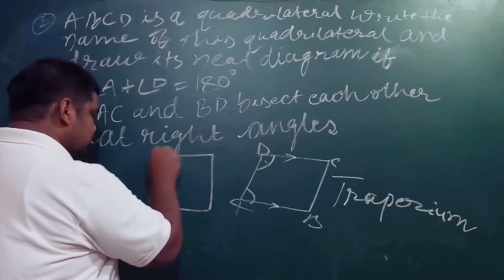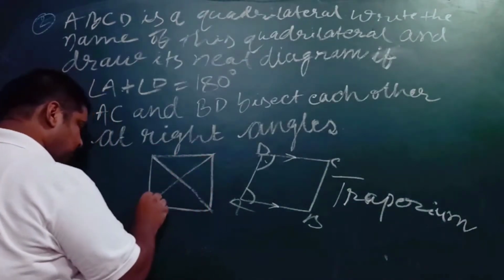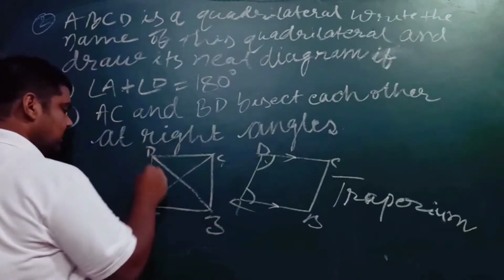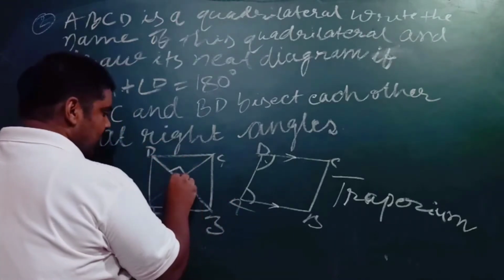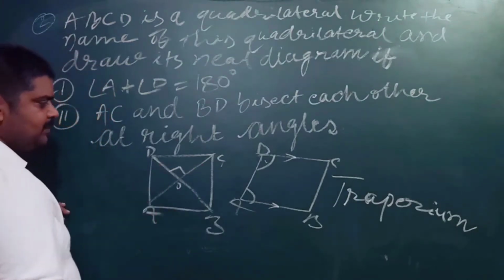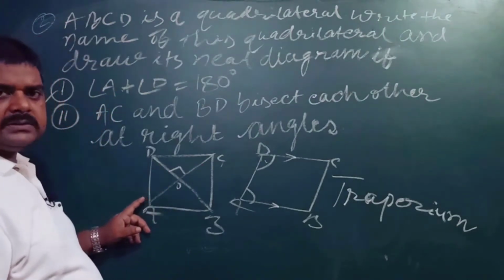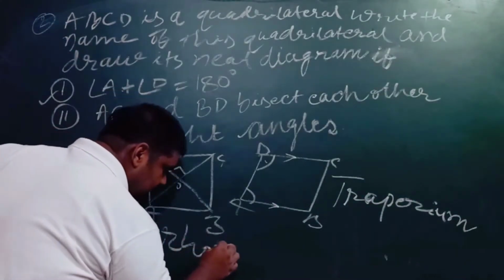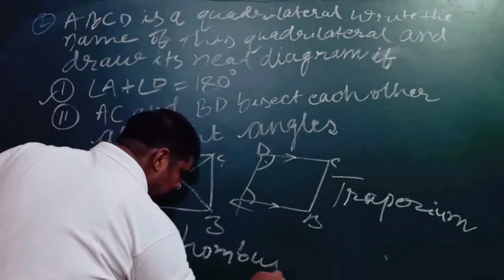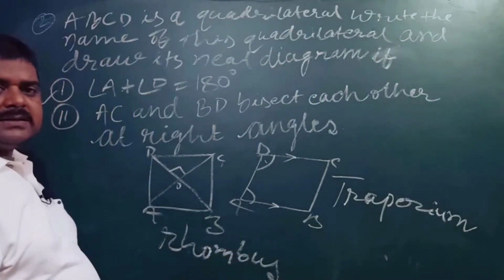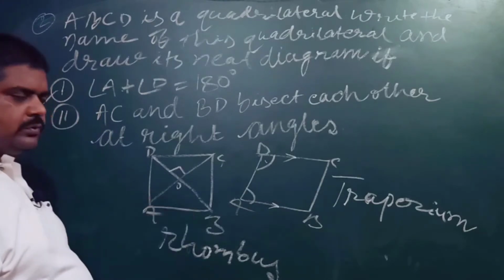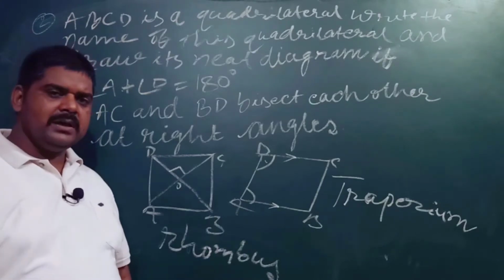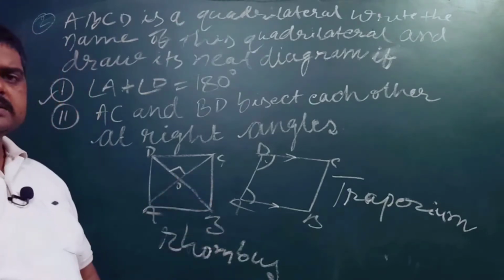Suppose the quadrilateral is A, B, C and D, and if the diagonals bisect each other at 90 degrees, then it is possible only in the case of a rhombus, and this is why the second option is a rhombus. You also know very well that a square is also a type of rhombus, so you may use either rhombus or square, any one of them can be used for the answer of this question.